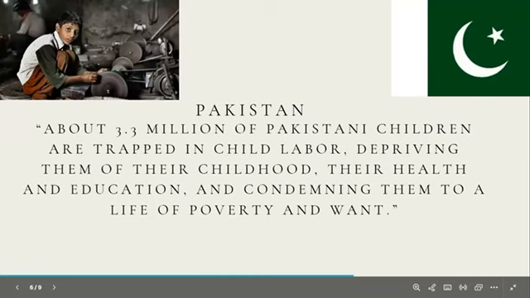In Pakistan, about 33 million children were forced to work, which takes away their childhood and stops them from getting an education and staying healthy. This leads to a life of poverty. Additionally, nearly a quarter of women aged 20 to 49 were married before they turned 15, and 31% were married before they turned 18. Additionally, only 34% of children under the age of 5 were officially registered at birth in the country.